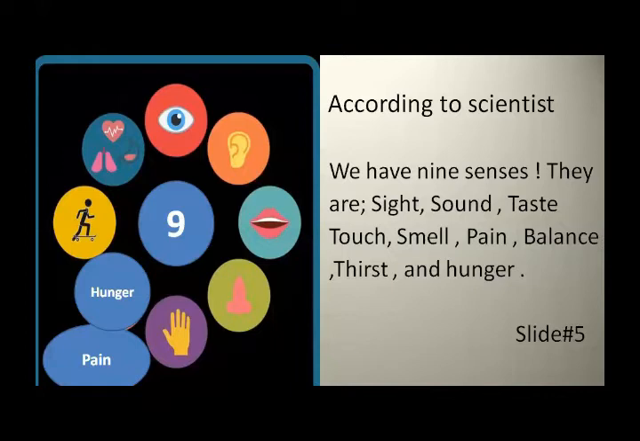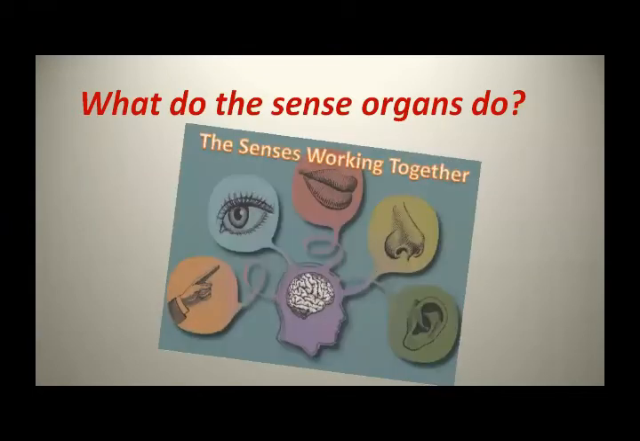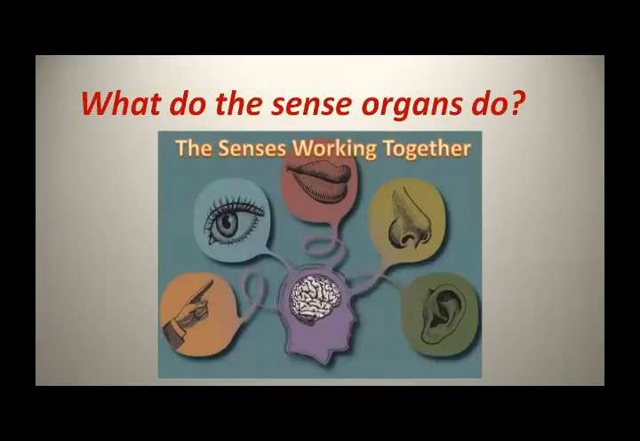Have you got it? Now the next topic is, what do the sense organs do? We have 5 senses and these 5 senses work together. You use at least one of your 5 senses every moment of every day, and they are on duty even when you are asleep. Your senses work together to let your brain know what is going on around you, and they also help to keep you safe from danger.